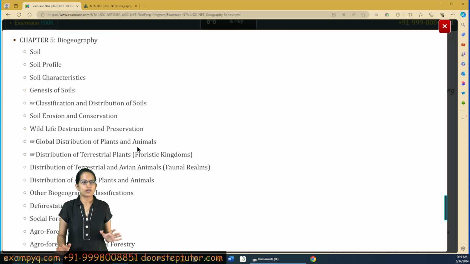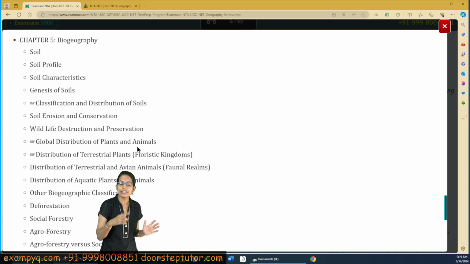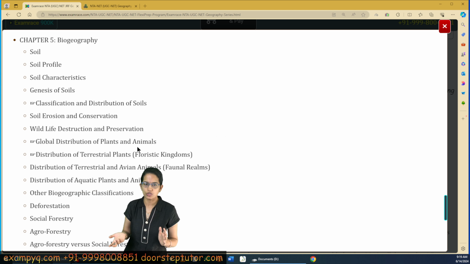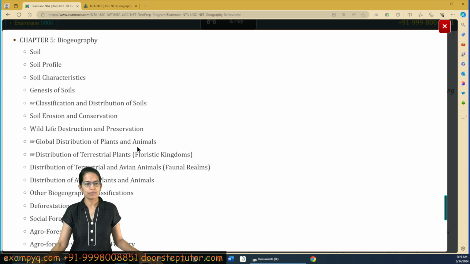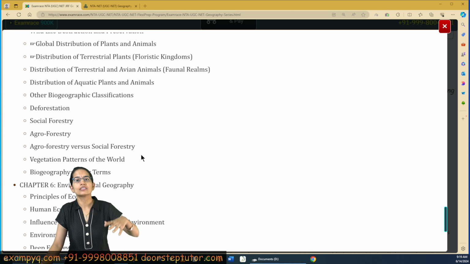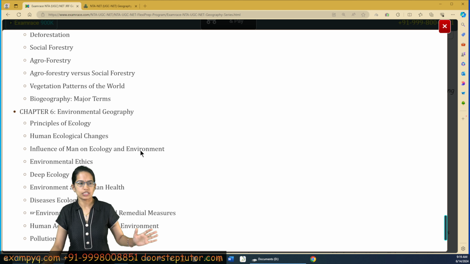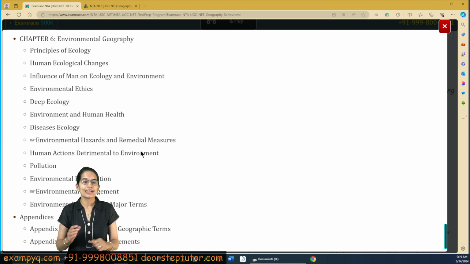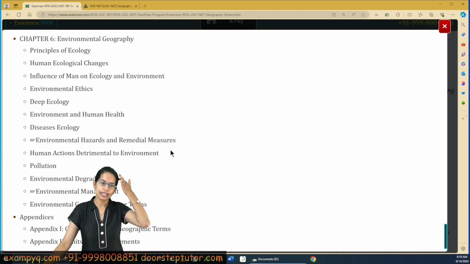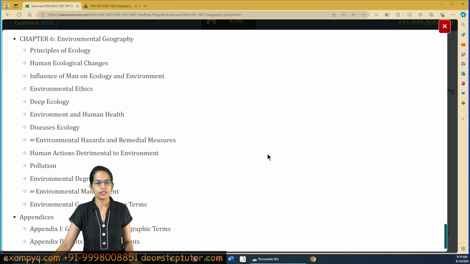Coming on to biogeography: the global distribution of plants and animals, the various theories related to it for terrestrial as well as aquatic plants have been important, along with the concepts of agroforestry and social forestry, the differences between them, and the various vegetative patterns across the globe. Coming on to environmental geography, some topics have been recently added, for example disease ecology, deep ecology, and the concepts related to environmental ethics. You must cover these topics carefully.